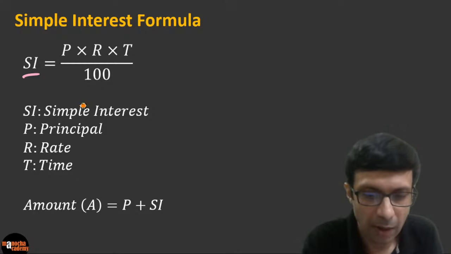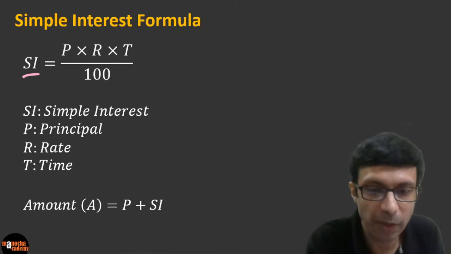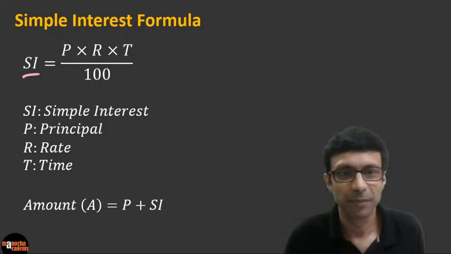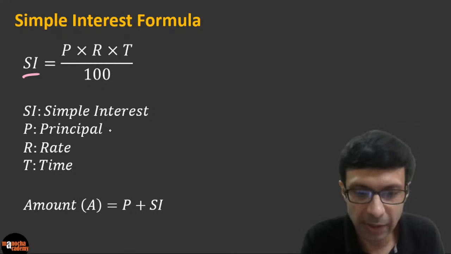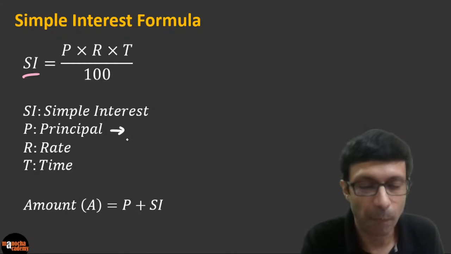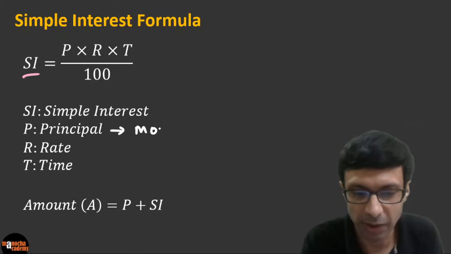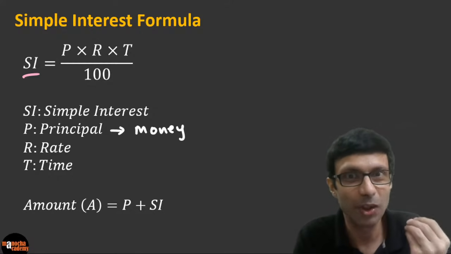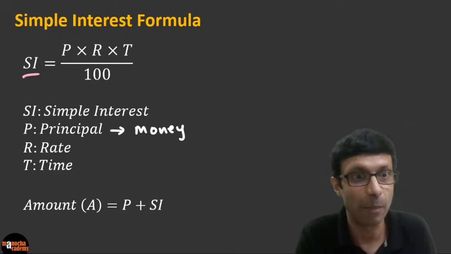And as we discussed, P is the principal. So what is principal here? Principal doesn't mean your school principal, right? What do we mean by principal, guys? Principal basically means the money that you have deposited. So here we are not talking about your school principal. We are talking about the money deposited in the bank, the amount deposited.